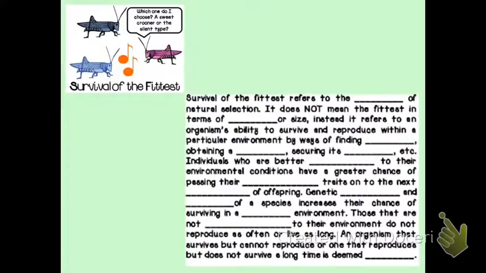Right, on the last flap, survival of the fittest. This survival of the fittest is referring to the process of natural selection. So when we say survival of the fittest, this is a process of natural selection at work. It does not mean that we're talking about the fittest in terms of strength or size of the organism, but we're talking about its ability to survive and reproduce within a particular environment. Okay, so like we're talking about with the coat color of the polar bears, or the beak shape in the Darwin's finches.